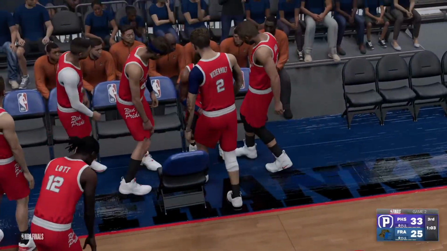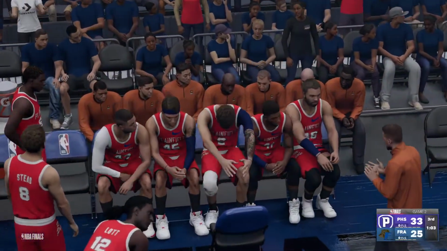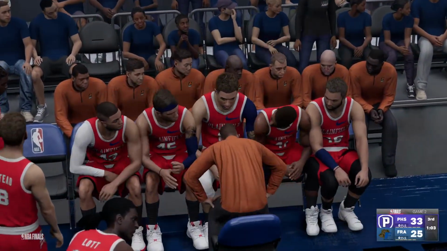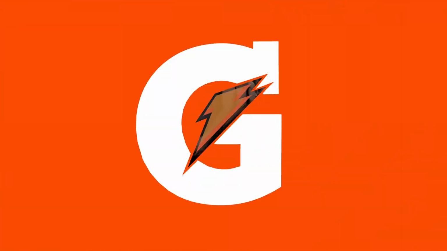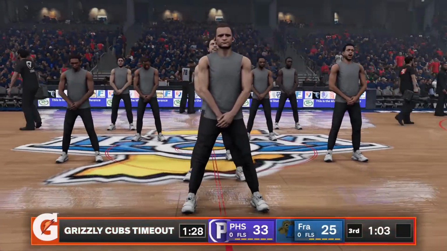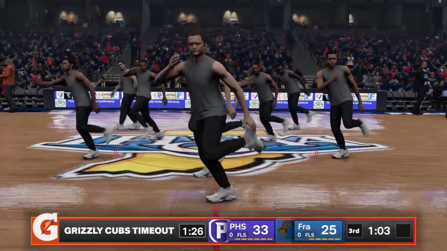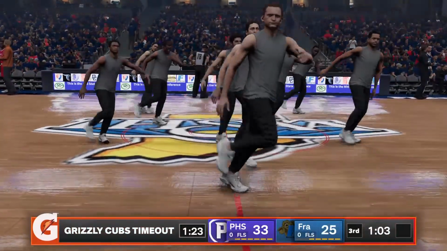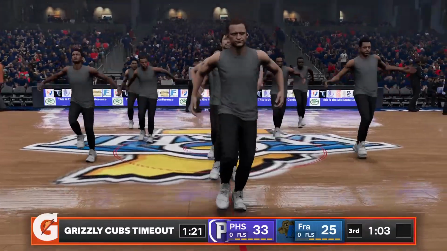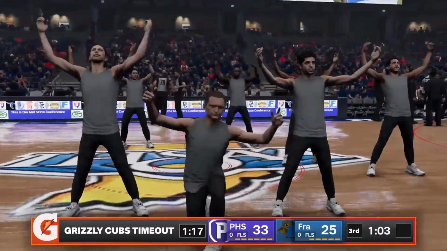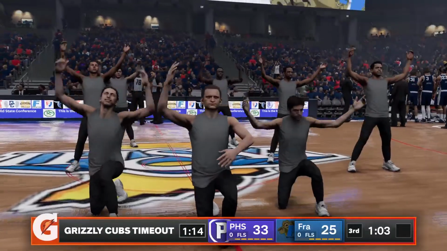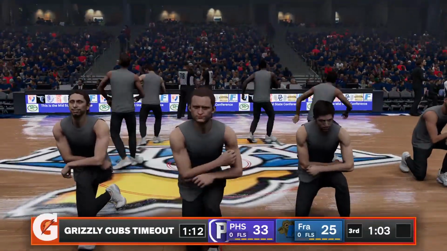Blake Woodard and the Grizzly Cubs looking very confused right now. Plainfield wasn't even the best team in the league this season. They are now up big time. Up 8. It's 33-25. And this Grizzly Cubs timeout.